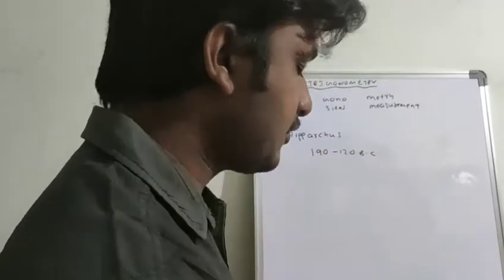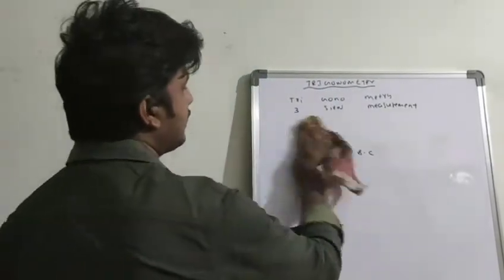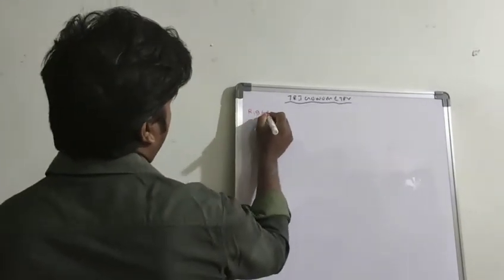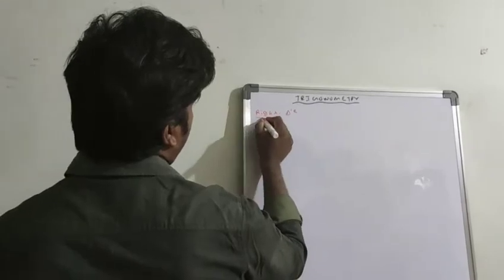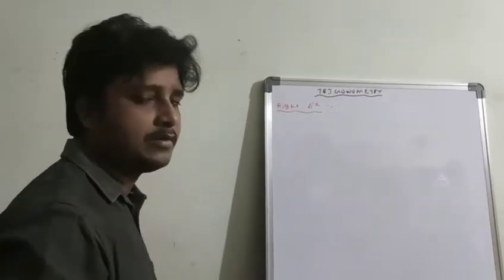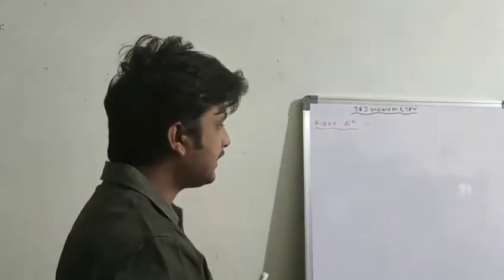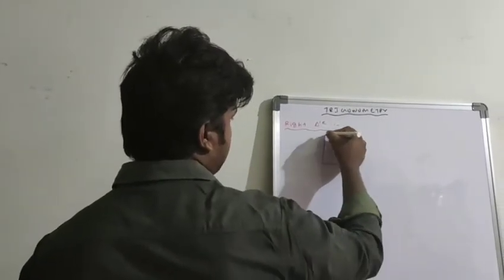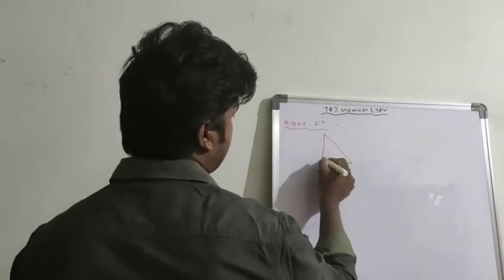So first, before we start, what is a right angle triangle and what are its properties? If you observe the previous examples, in each and every situation we discussed a right angle triangle.